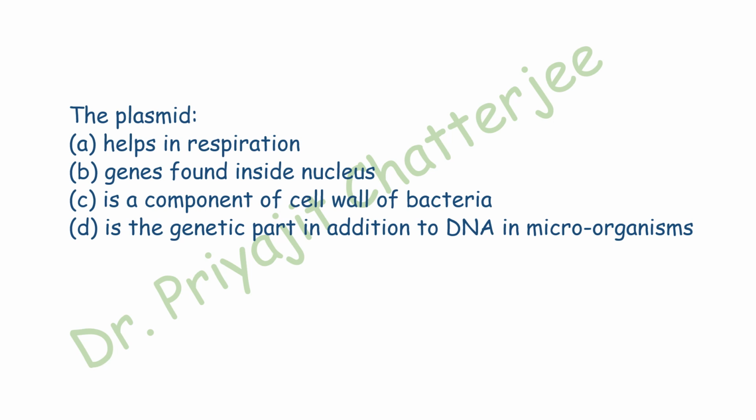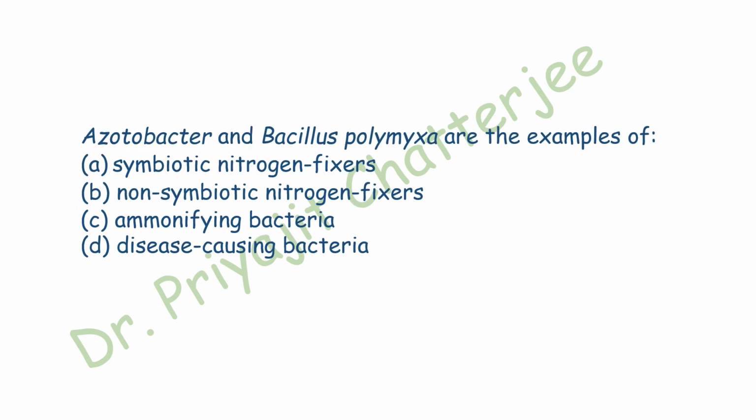Next question, Azotobacter and Bacillus polymyxa are the examples of, four options are there: symbiotic nitrogen fixers, non-symbiotic nitrogen fixers, ammonifying bacteria, disease causing bacteria. Here the correct answer is option B, non-symbiotic nitrogen fixers.